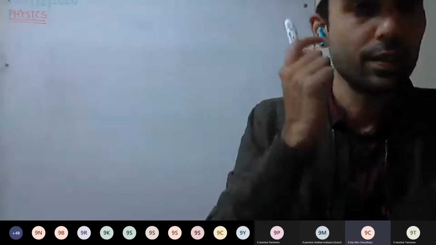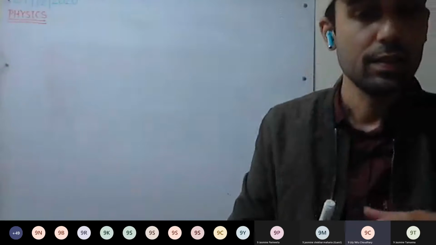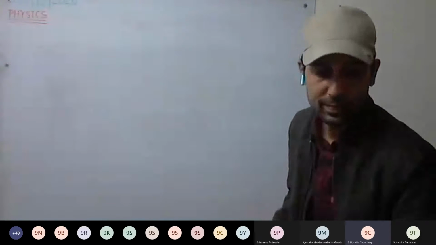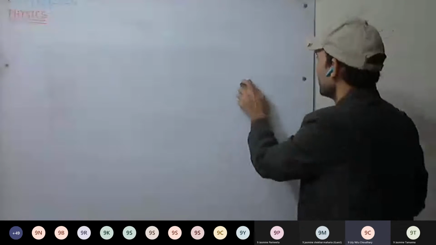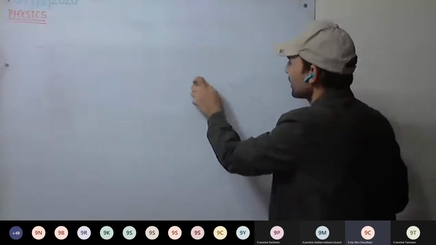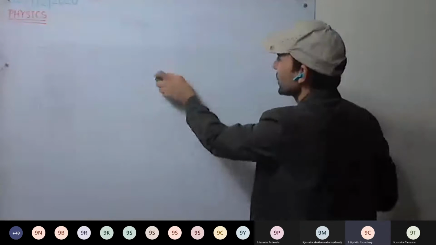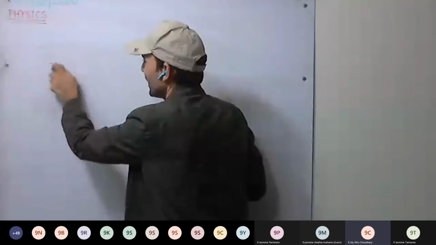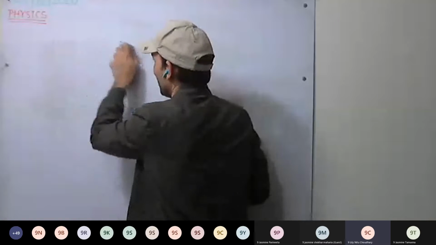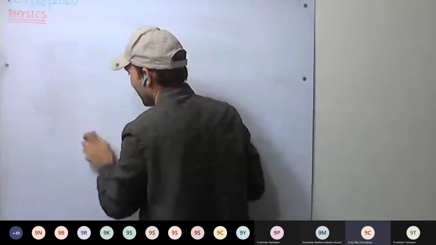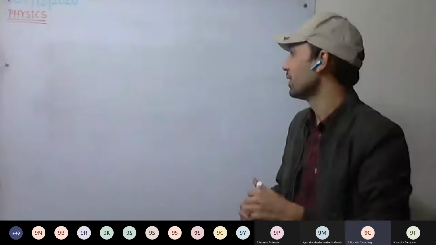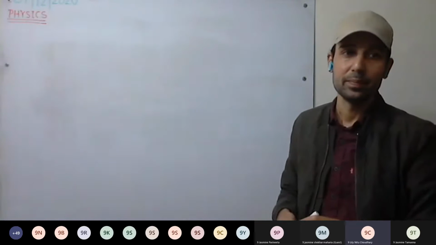Sir, just before two weeks, the news came that a researcher of India says that it is incomplete. I haven't gone through that. Sir, when I read, he said that the action may be less, it could be equal, or even more than the reaction.